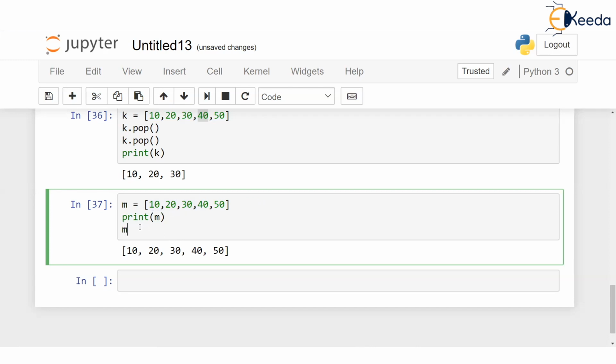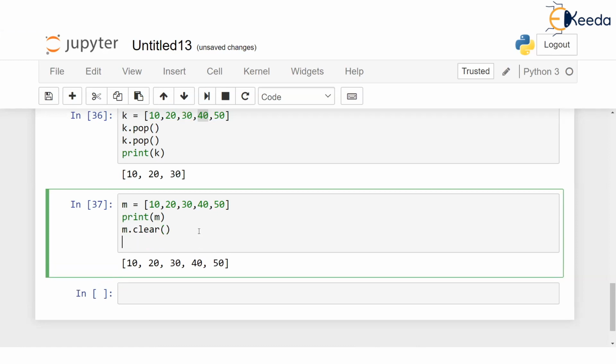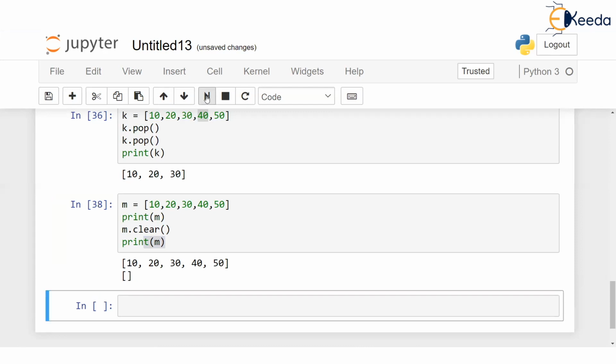Otherwise, you can call a function m.clear(). If you say clear, where m is your list, then all values will be removed. Now if I say print m, the first call to print m will print all the values, but the second call to print m will print an empty list. Let's prove it. Oh yes, the list has become empty, you see.